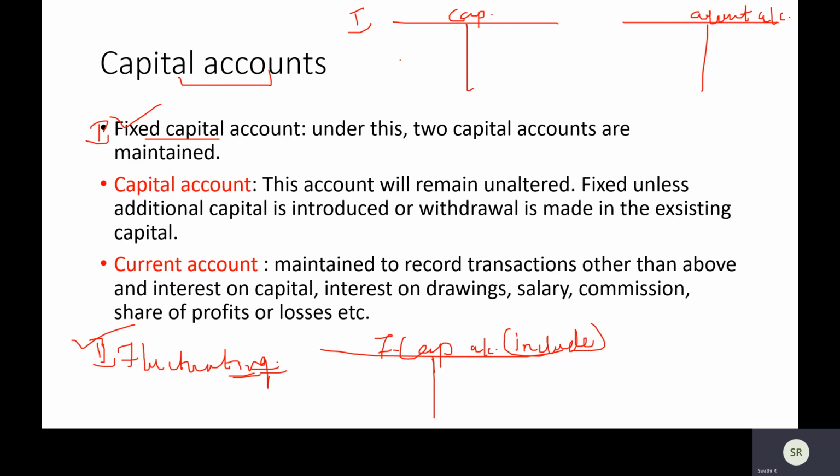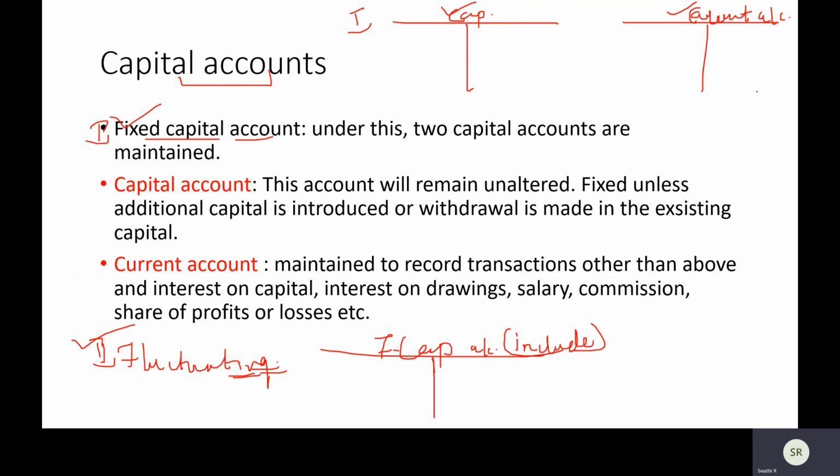While under the fixed capital account, the first type, we will make two accounts. First, we will name it capital. The next account, we won't call a capital account, we call it current account. Right? So this is the first thing to remember: fixed, fluctuating, and under fixed, two accounts. We are going to discuss the fixed capital account first.